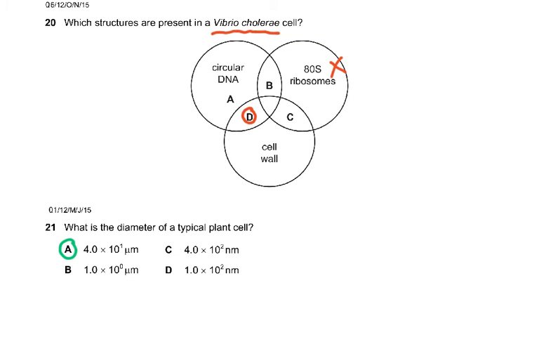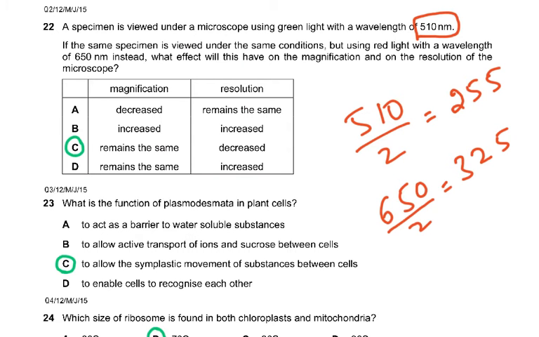What is the diameter of a typical plant cell? I mean, this is what you have to figure out, and you need to know this very well. Question 22 checks a lot of very important skills. A specimen is viewed under a microscope using green light with a wavelength of 510. Why have I divided by 2? Because anything less than half the wavelength cannot be seen. So the resolution will be 255.